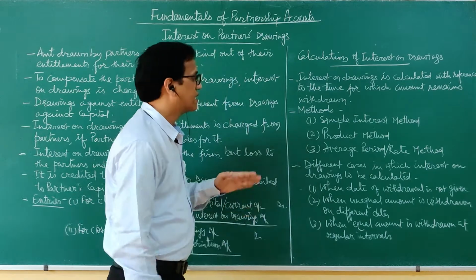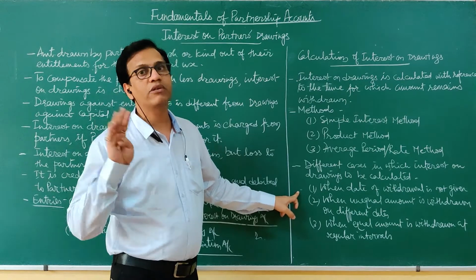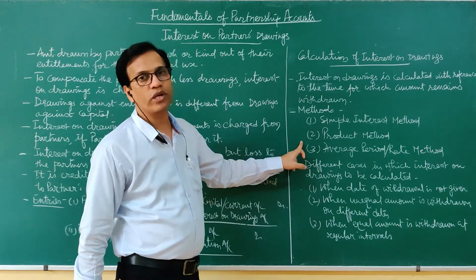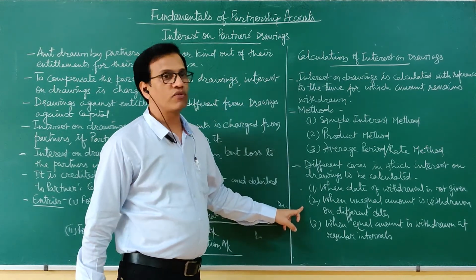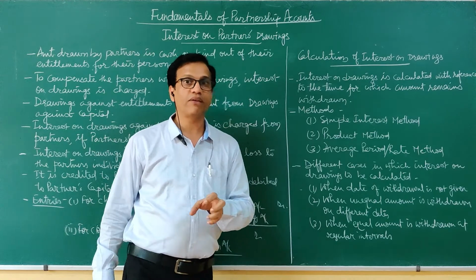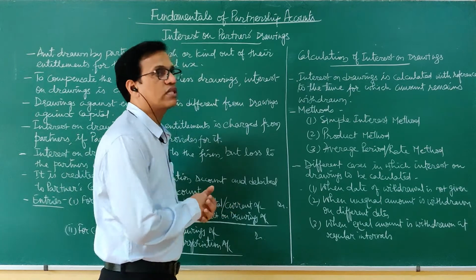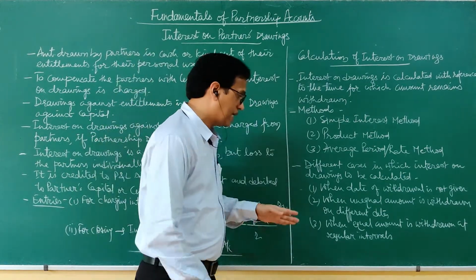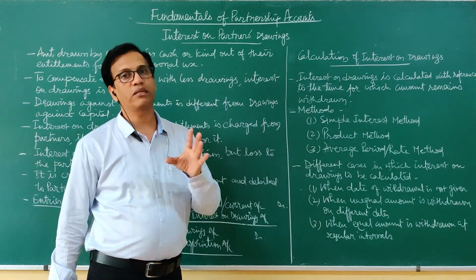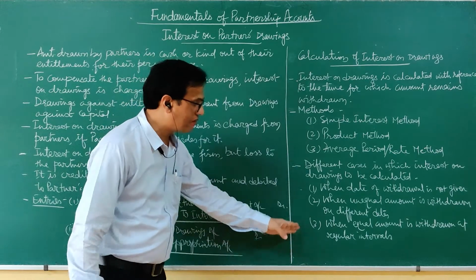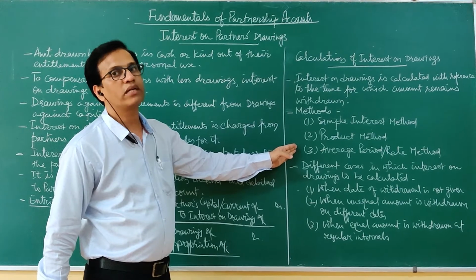These can be described as situations when the date of withdrawal is not given in the question. So which of these methods are we going to use, and what is specific about it? When unequal amounts are withdrawn on different dates. If dates are different and the amount withdrawn every time is unequal, that means a similar amount is not withdrawn every time. And the third situation comes when an equal amount is withdrawn at regular intervals. So keeping in mind these 3 points, we will be using any of these 3 methods to calculate interest on